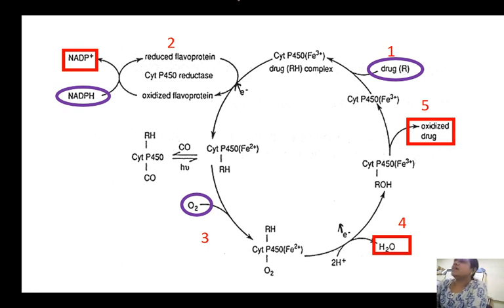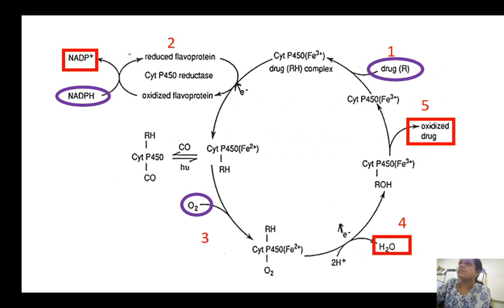Now, in detail, we'll see the mechanism. It is not that detailed, but a superficial look at how the cytochrome P450 monooxygenase system brings about detoxification. First, the drug, represented by R, enters into the cytochrome P450 monooxygenase enzyme system. Once it enters the system, it forms a drug enzyme complex. This drug enzyme complex is reduced by NADH plus H plus.